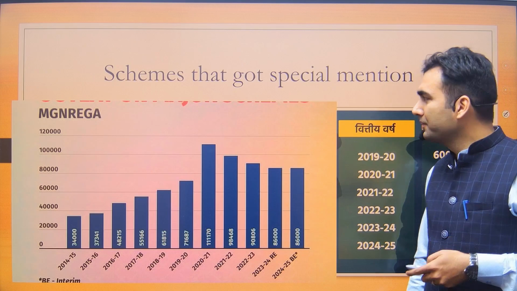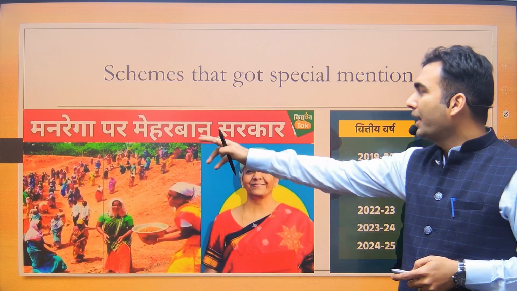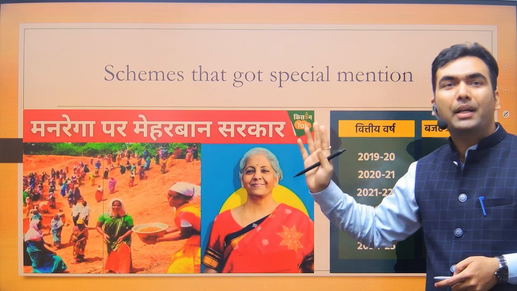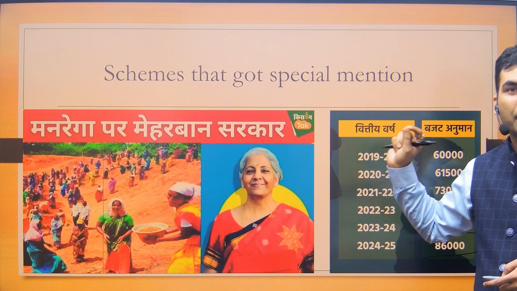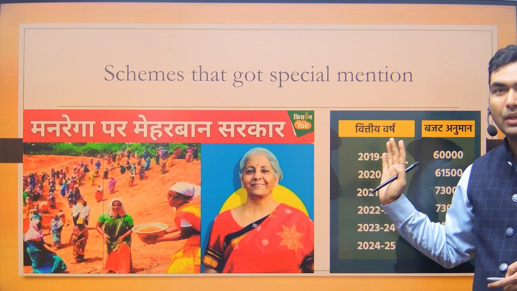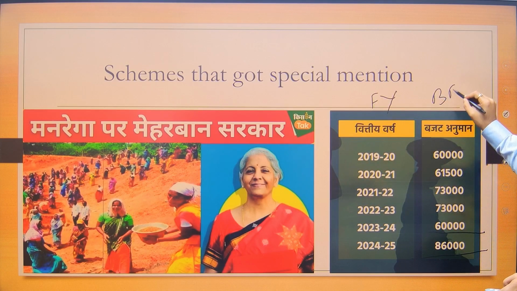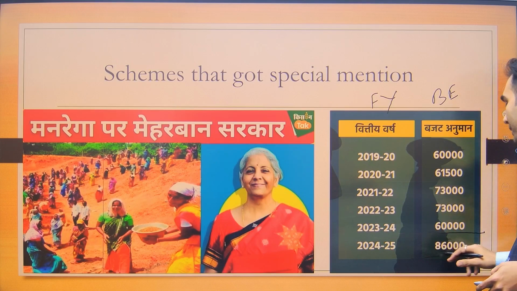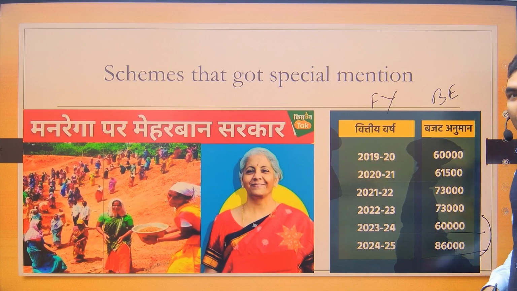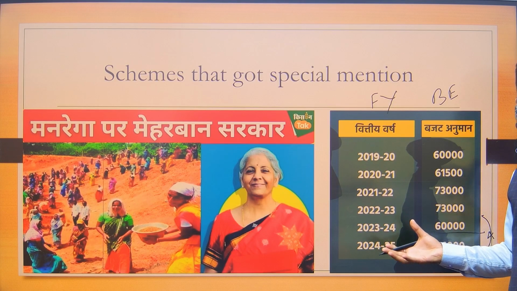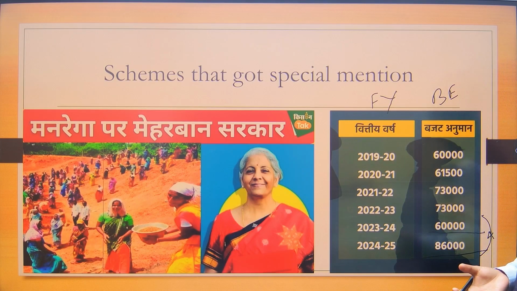This is the statement: 'मनरेगा पर मेहरबान सरकार' means that the government is allocating more money to MG Narega. So this is the financial year and this is the budget estimate. Last financial year the estimate was 60,000 crore, and now this financial year it is 86,000. So they are saying that there is an increment of approximately 40%. If any scheme witnesses more than 40% increment, this is definitely in the good books of the government.